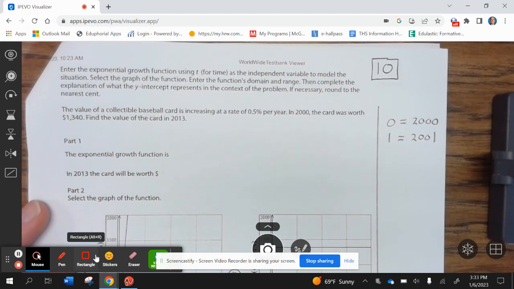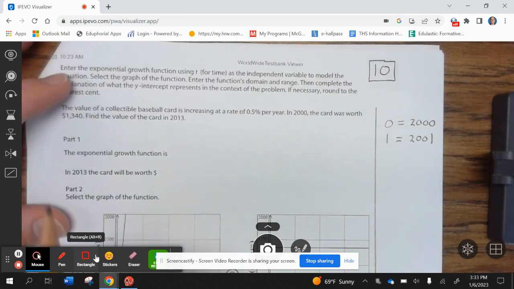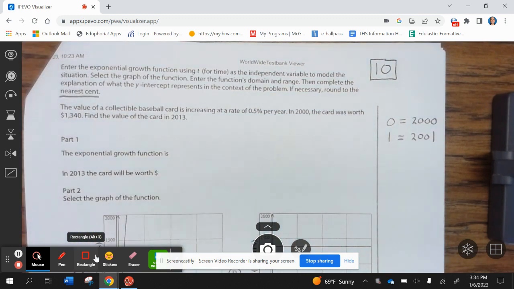All right, example 10. Enter the exponential growth function using t for time as an independent variable to model the situation. Select the graph of the function, enter the function domain and range, then complete the explanation of what the y-intercept represents in the context of the problem. If necessary, round to the nearest cent. The value of the collectible baseball card is increasing at a rate of 0.5% per year. In 2000, the card was worth $1,340. Find the value of the card in 2013.